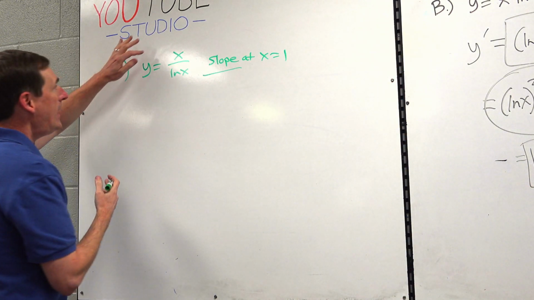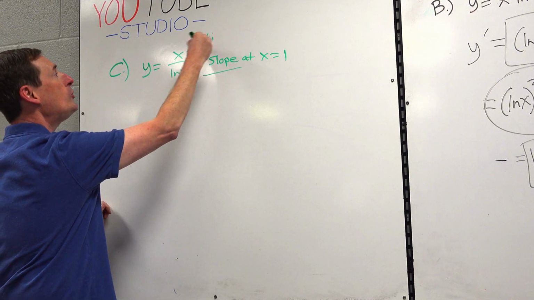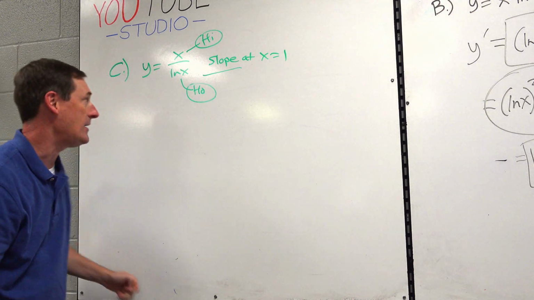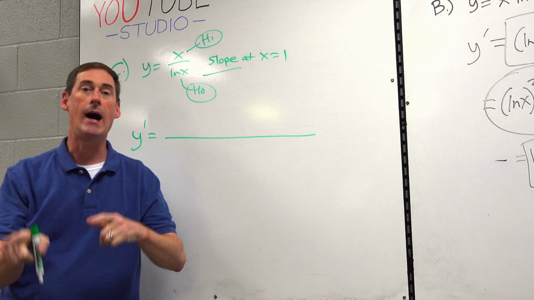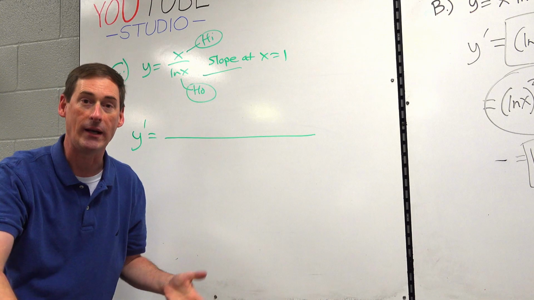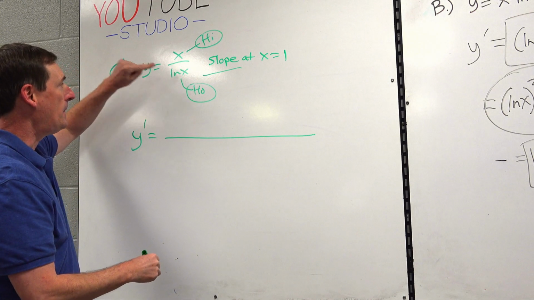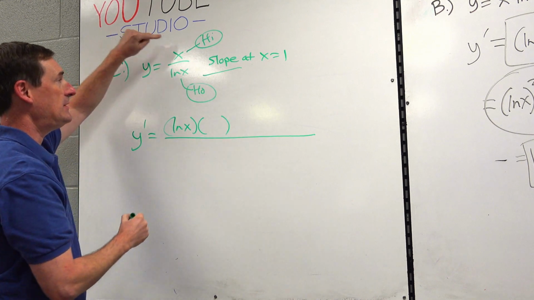Okay, hey, this is a variable over a variable. This is the quotient rule, isn't it? Variable divided by variable. All right, so y prime equals ho-d high minus high-d ho over ho squared. Just like chapter 1, a little bit of review so that you can all get better at derivatives. Okay, bottom stays the same, that's the ho term, times d high.